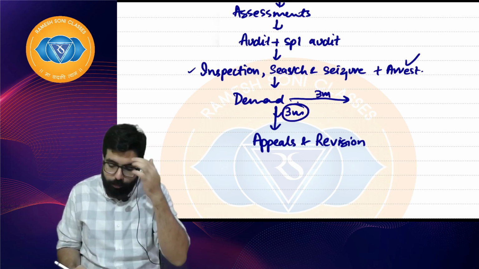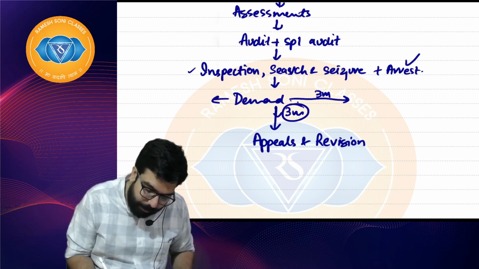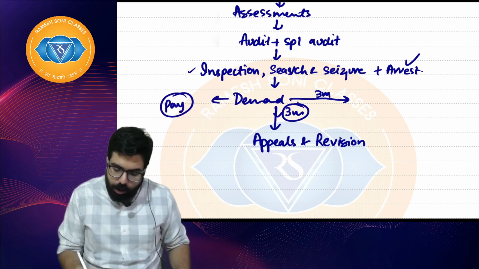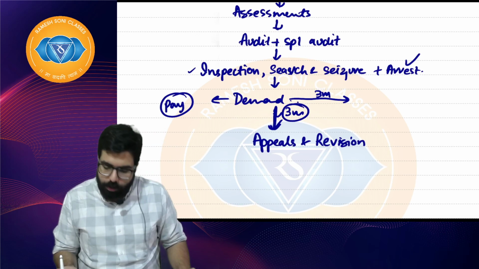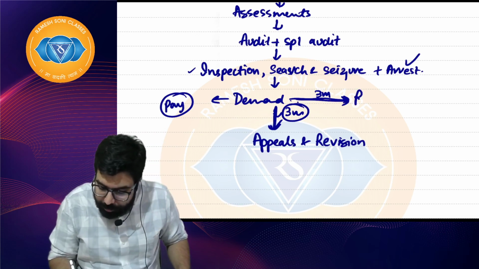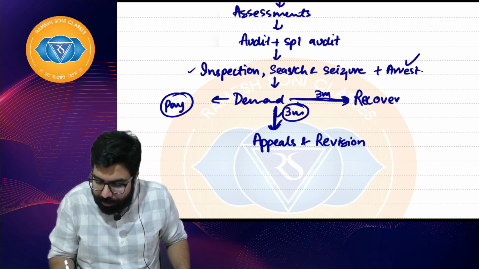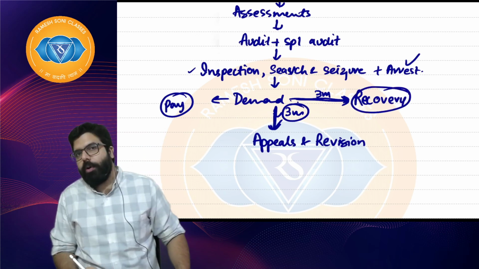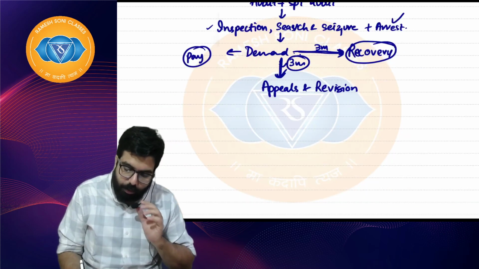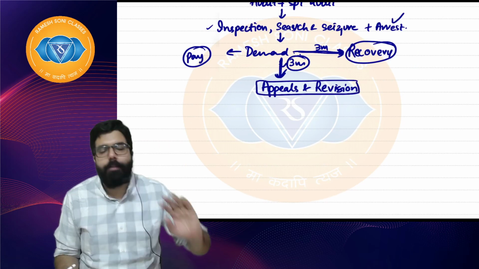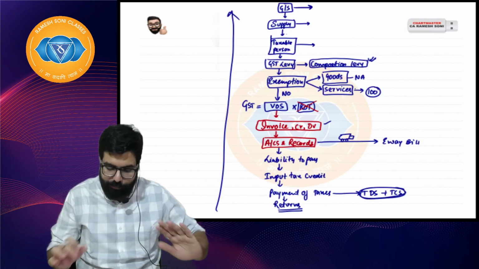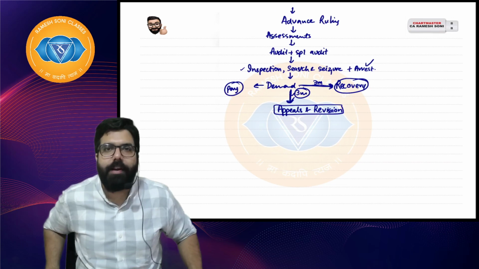If you don't do either of them, that is, either pay the demand or go for an appeal, then after 3 months the department will start recovery. Recovery means they will hang you upside down and take out every penny which you have. Right, everyone? Appeals and revision. And here we are done with the GST portion. So this is the flow of GST, how we'll be learning about GST.